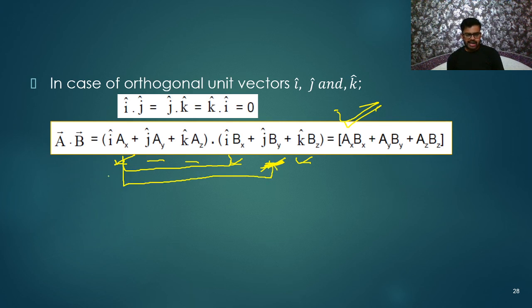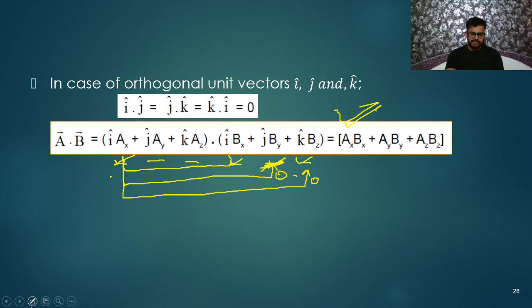This is i cap and this is j cap, so i dot j is 0. No need to write here. Next, this i cap multiplies with this k cap. So i cap dot k cap is 0, so again 0. No meaning, right? So we are getting only one thing, Ax Bx. I think you got it.